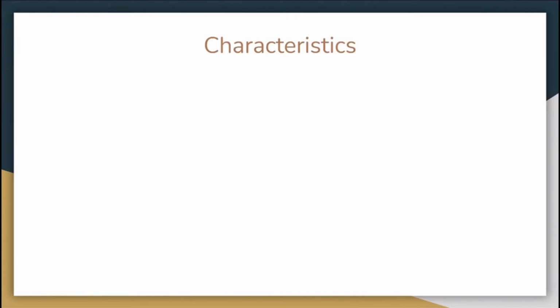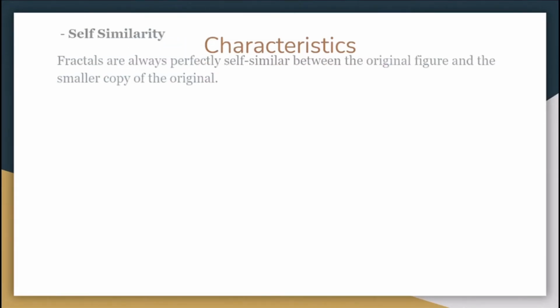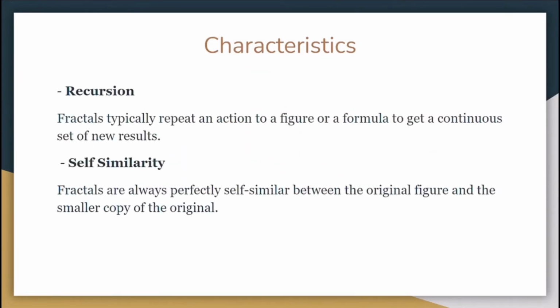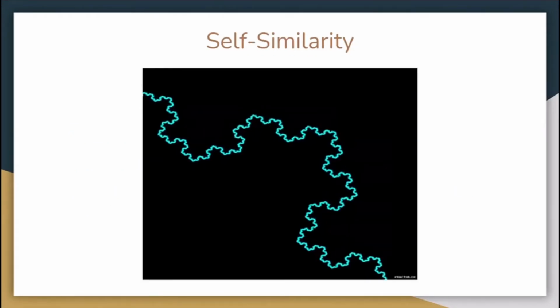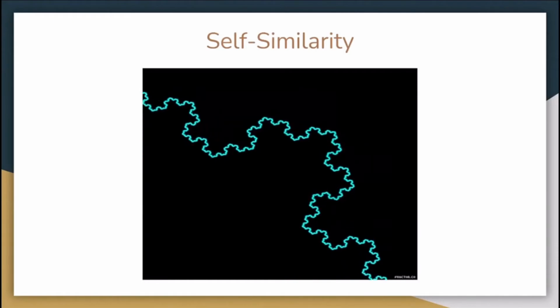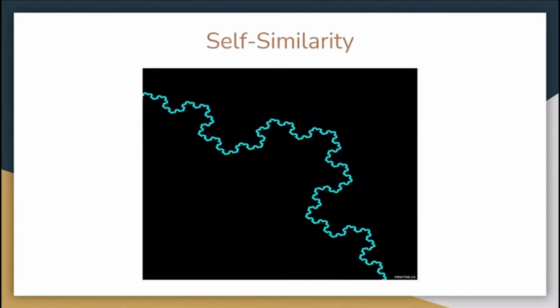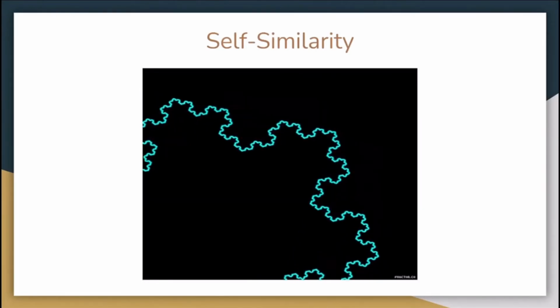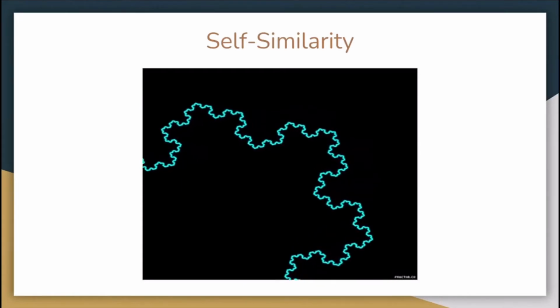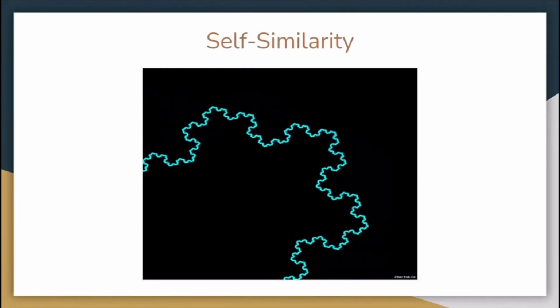The second characteristic is called self-similarity. Fractals are always perfectly self-similar between the original figure and the smaller copy of the original. Now in this video, the figure, as you continuously zoom in, never changes its shape. That implies that the smaller figures made are the same as the original figures made seconds ago.